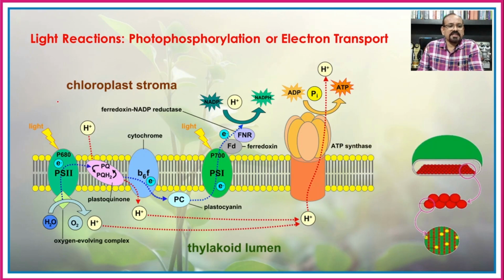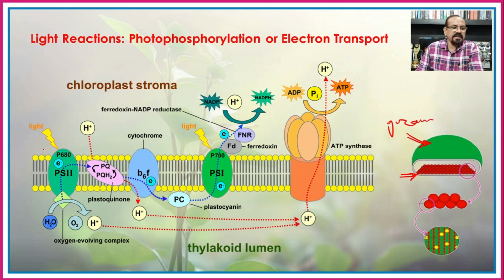Now here you can see the lamellae or the thylakoid, or actually it is a granum. On the membrane, there is the presence of different pigments in the form of granular substances which are known as the quantasomes.